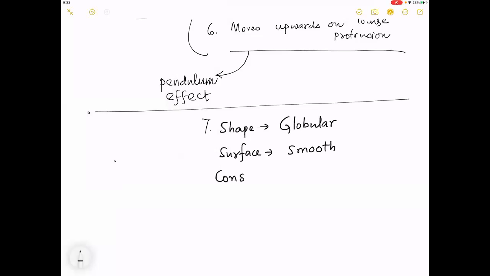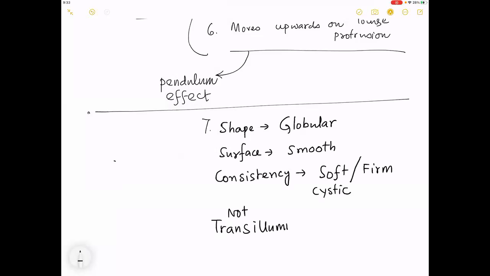The consistency of the swelling is soft or firm. If you are saying soft, it is better called soft cystic. The swelling is not transilluminant.